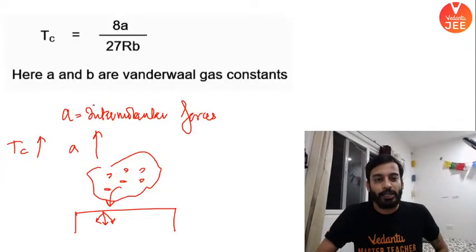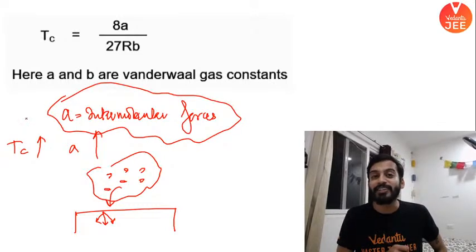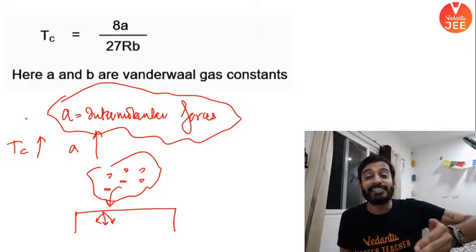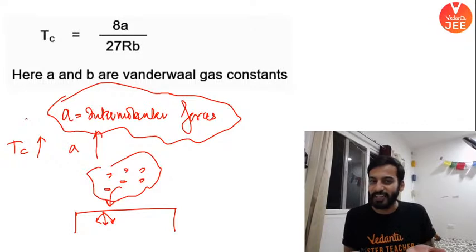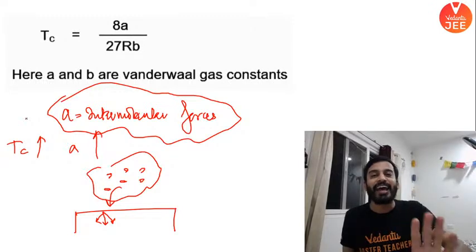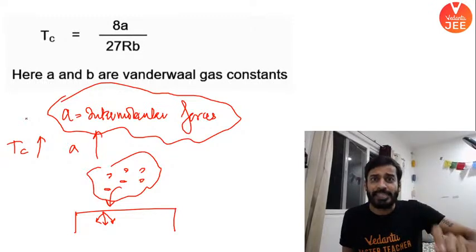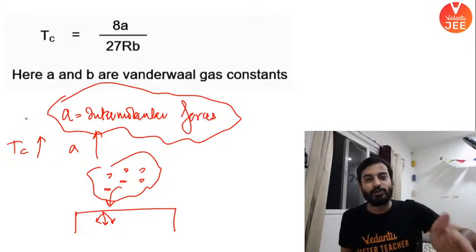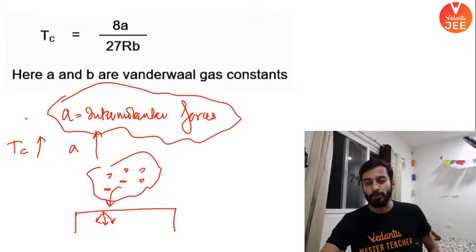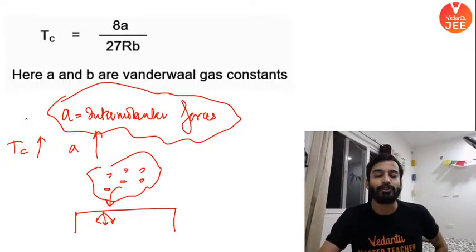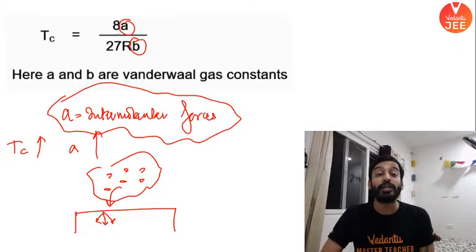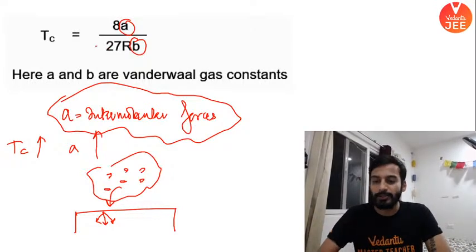One more point. Now I told, if intermolecular forces are more, boys and girls, the gas particles are closer, so it is very easy to make the gas come into liquid state. That is called liquefaction of gas. So if critical temperature is high, A value is high, intermolecular forces are very high, gas can be easily liquefied. So gases which are easily liquefiable, those gases will be easily adsorbed at the surface. Did everyone understand? B is also a van der Waals gas constant. B accounts for size of the gas particle, but A accounts for intermolecular forces between the gas particles. Okay?